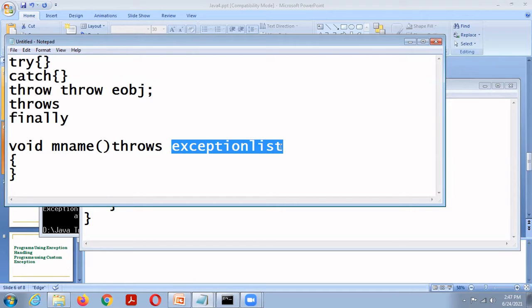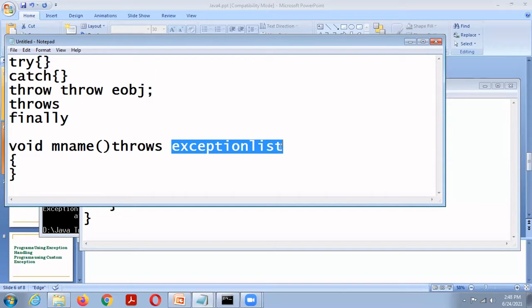Suppose one method throws one exception and this exception is not handled by that method. Then this method must use the throws keyword and include that particular exception. Then the calling function handles this exception.